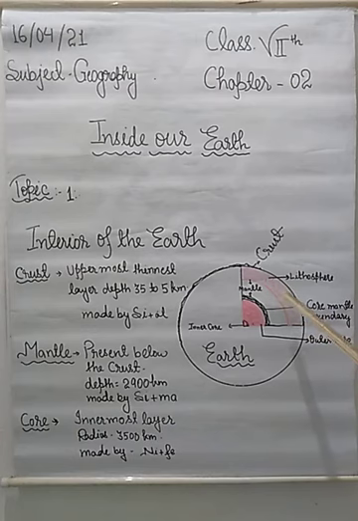Okay? And the depth of this layer of the earth is 2,900 kilometer below the crust.